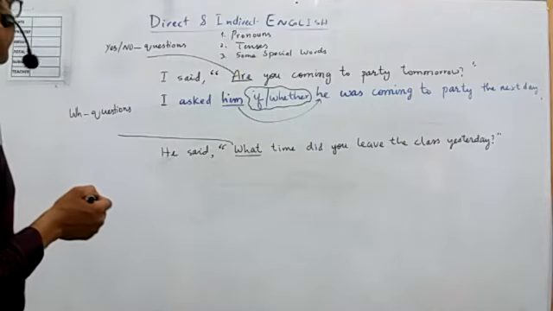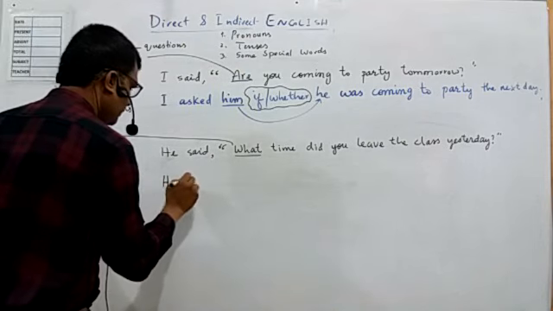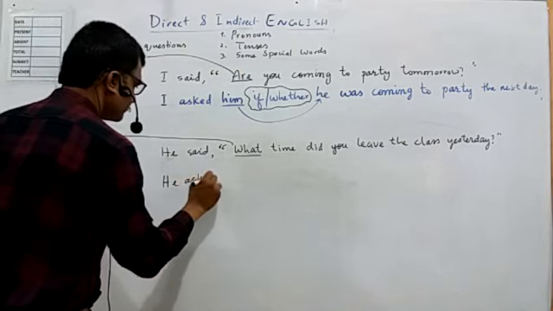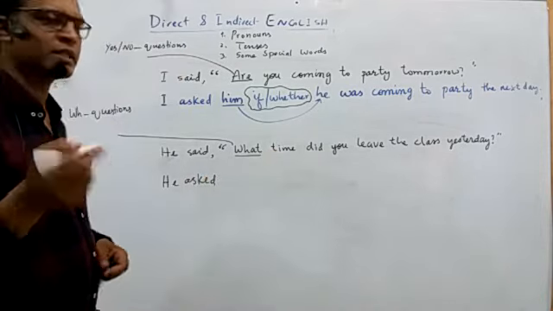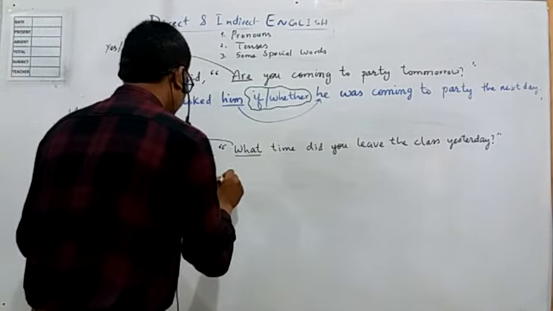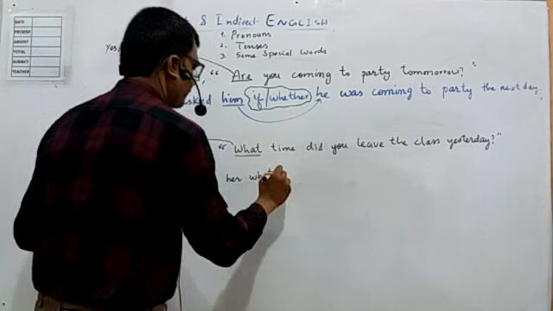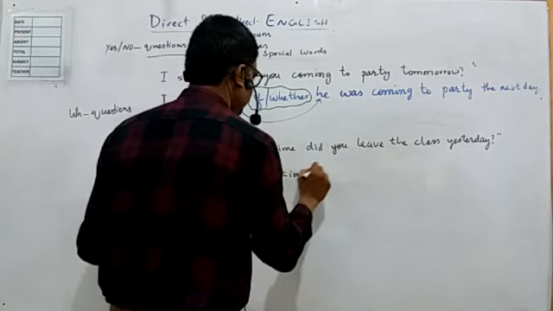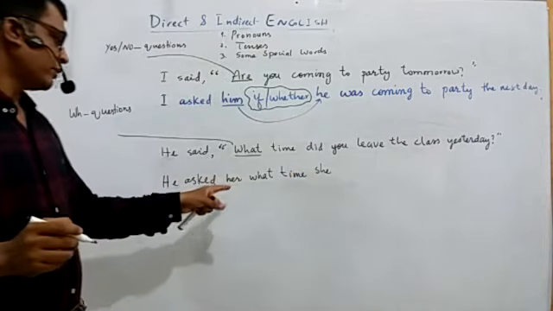Similarly, if we look at this question, he asked, what time did you leave the class yesterday? Suppose he asked her, what time she. Now why am I using she?